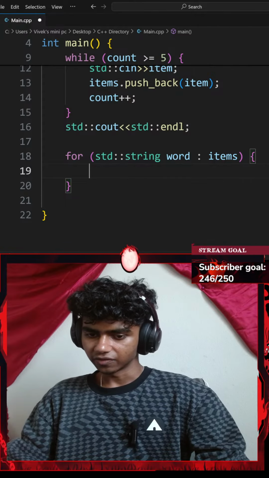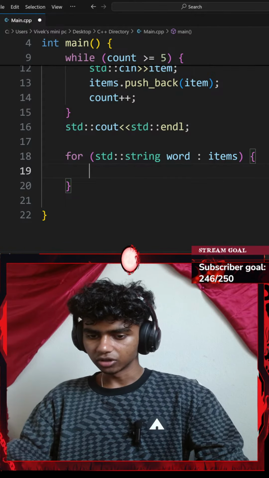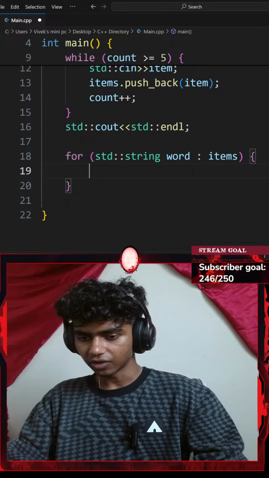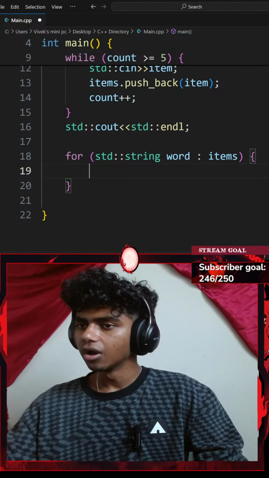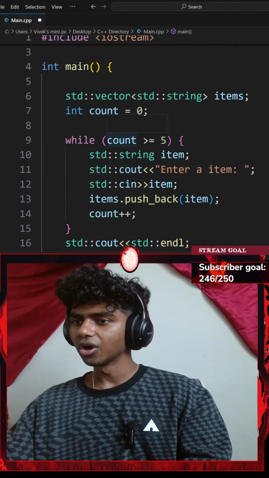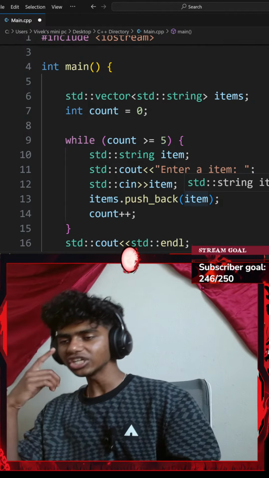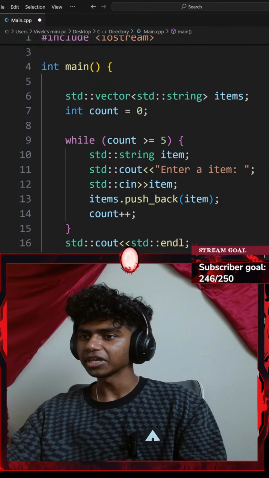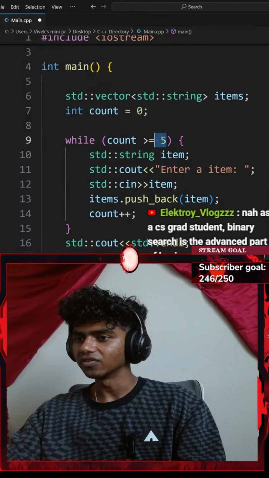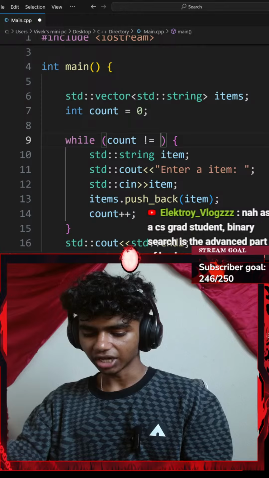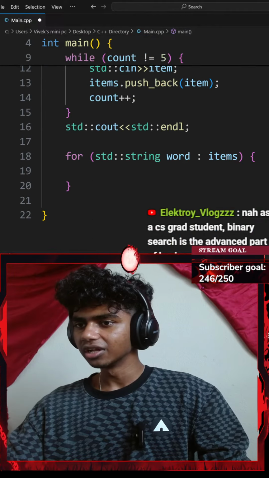Binary search is not 12-day learning material. Why don't you make a while loop, while count not equal to 5, rest of the while loop? Honestly, I've never thought of that. While my count is not equal to 5, I could actually do that as well. That would honestly be the same thing, because my 0 is not equal to 5. I can try that. While my count is not equal to 5, that should honestly work as well.